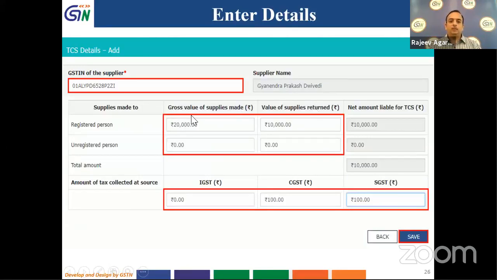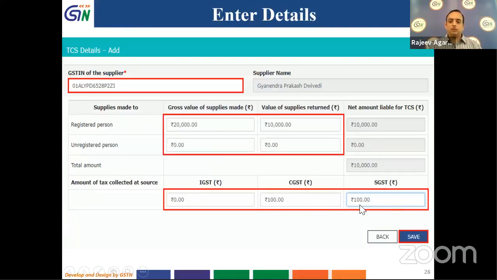As we have seen, the TCS is to be collected on the difference between these values. So the net amount liable for TCS is shown here as 10,000 rupees because I have affected gross value of TCS supplies as 20,000 rupees and 10,000 rupees is my supplies return. So I will make the net amount liable for TCS as 10,000 rupees. I have not made any supplies to unregistered persons, so this amount is 0. Then I will enter the IGST and CGST amount which is payable. Since CGST amount is payable, I have entered the CGST amount.